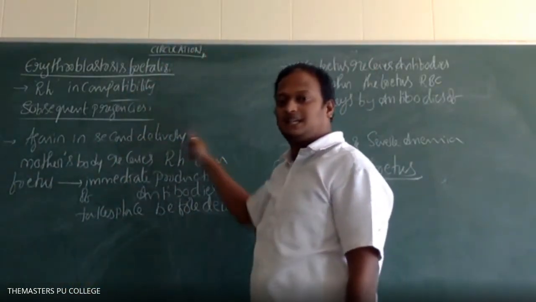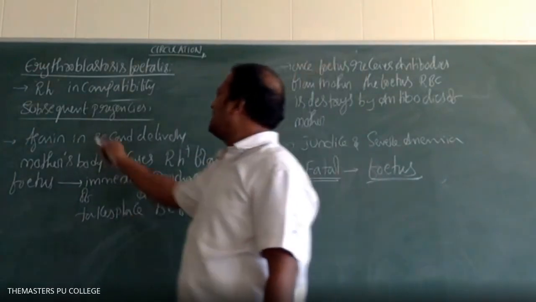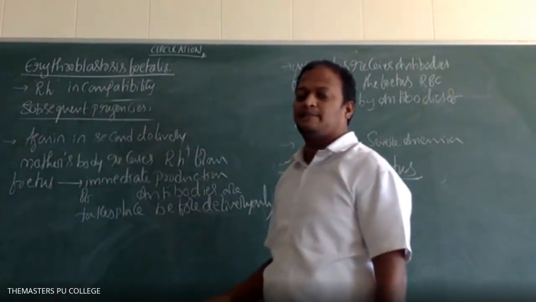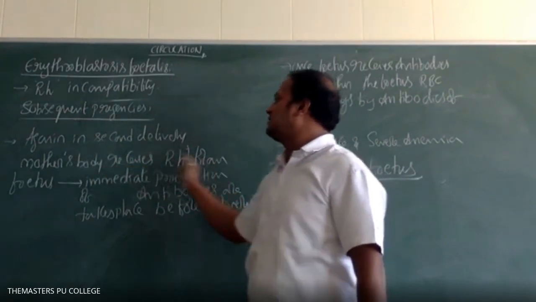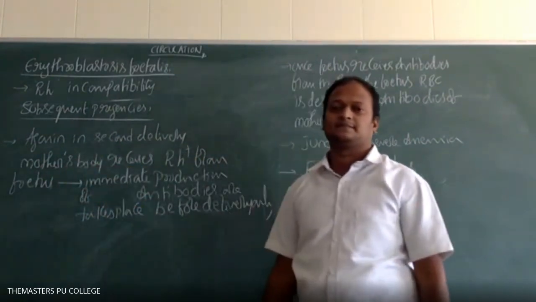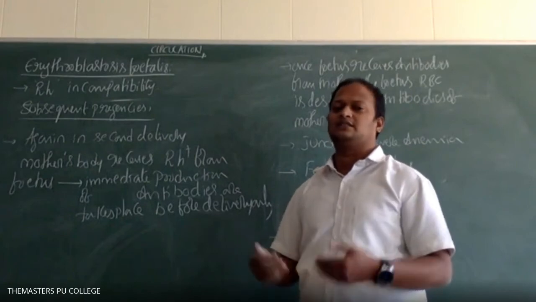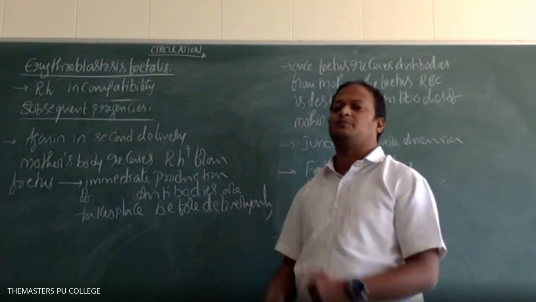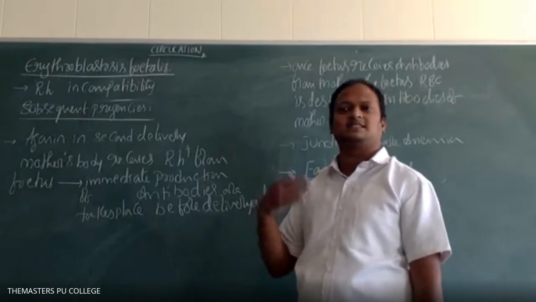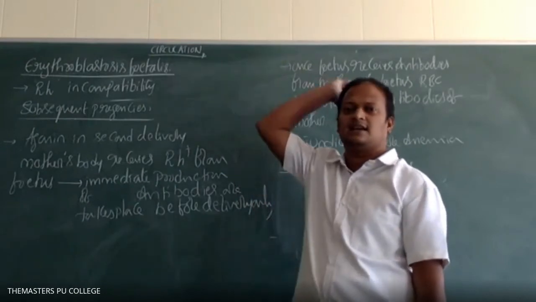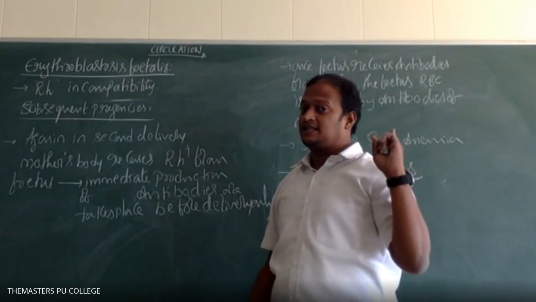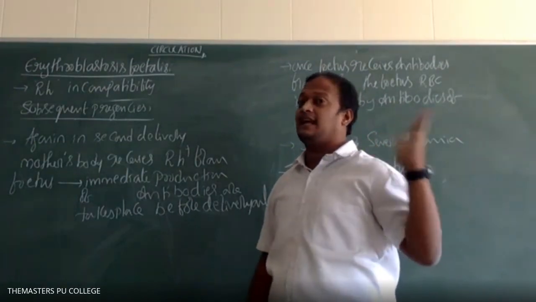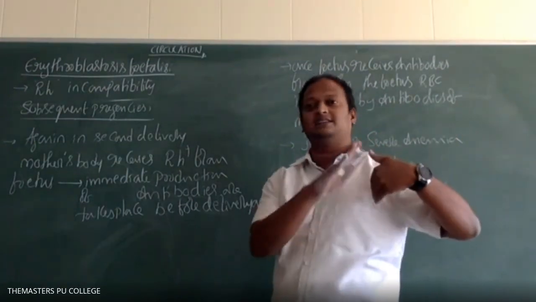So in the subsequent pregnancy, what is happening, students? In the subsequent pregnancies, again in the second delivery, the mother's body receives Rh positive from the fetus. Always the fetus is Rh positive only. In the first pregnancy, production of antibody is late, until then delivery occurs.